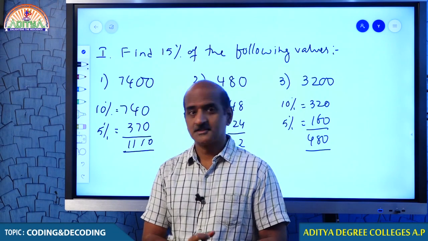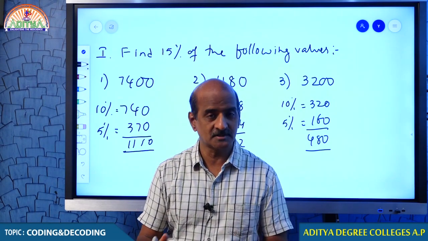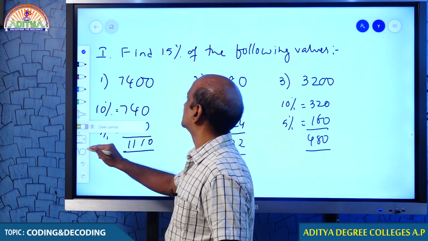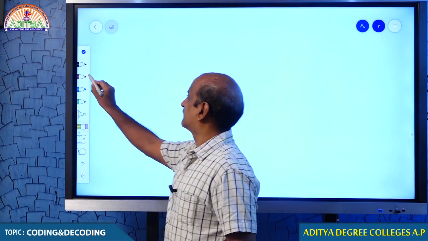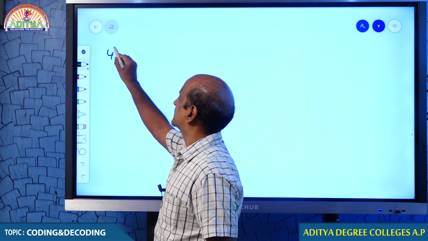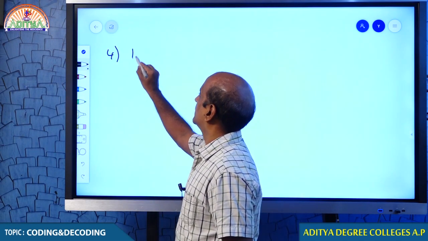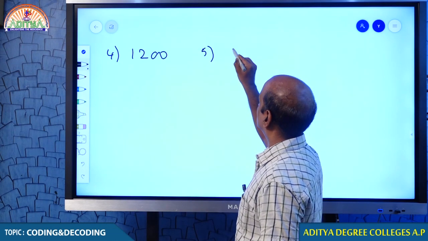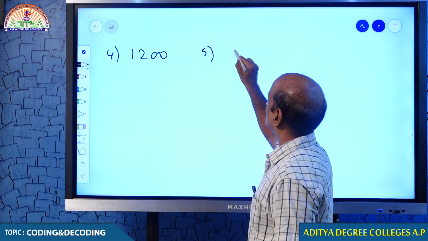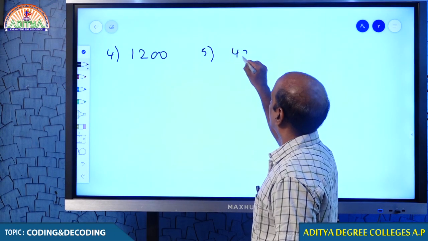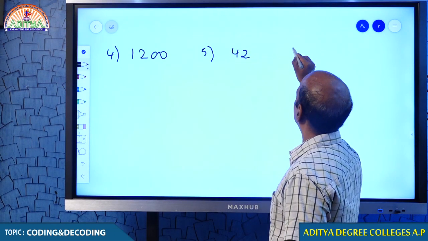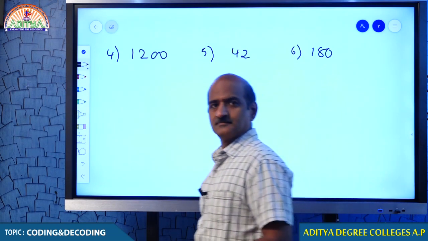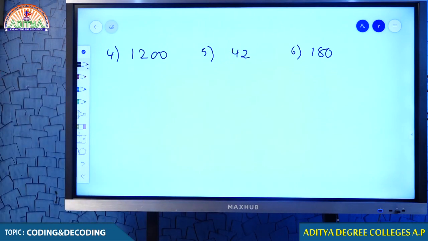Comfortable, students? Shall we discuss some more questions? Maybe this time you get even more clarity. Now just look at that. What are we doing? We are calculating 15%. Some more questions, you get more clarity. In 1200, in 42, in 180, I am asking you to find 15% of the values.